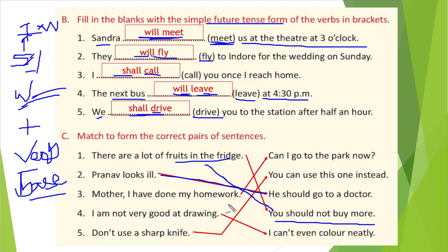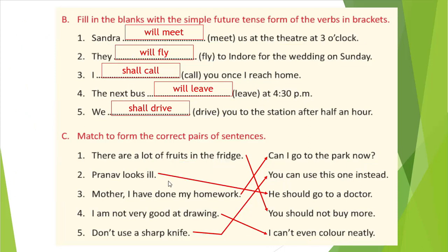Mother, I have done my homework. So you have finished your homework. So what will you do? You will go for play. So you will ask your mother to play. So can I go to the park now? That will be you are asking. I am not very good at drawing. Correct? You are not good at drawing. So I can't even color neatly. So this sentence is showing our relation about drawing. So this is the answer. And last one, don't use sharp knife. You can use this one instead, right? If you are using sharp knife, it can cut your hand. So you should not use. So you can use this one instead. That will be the answer.